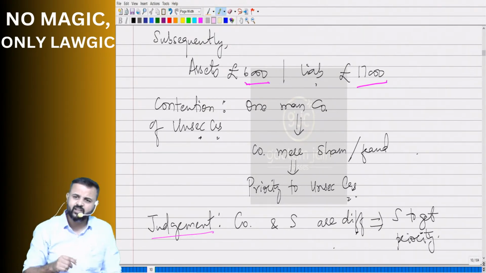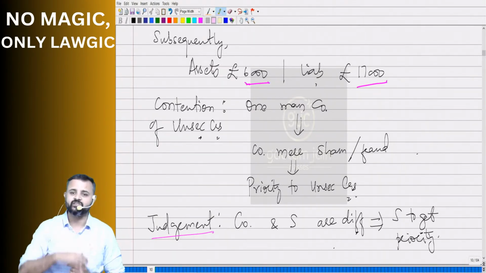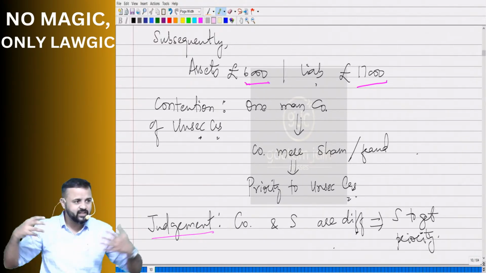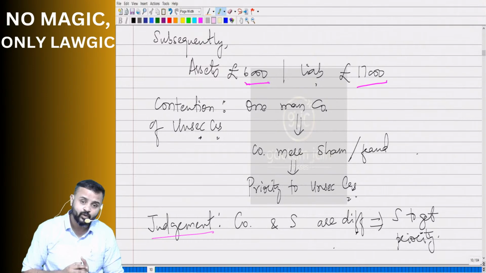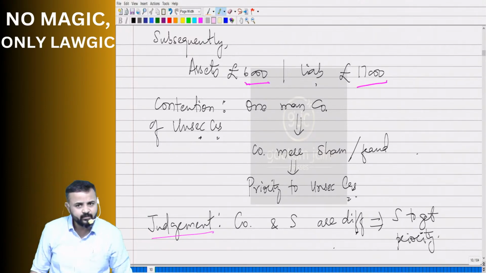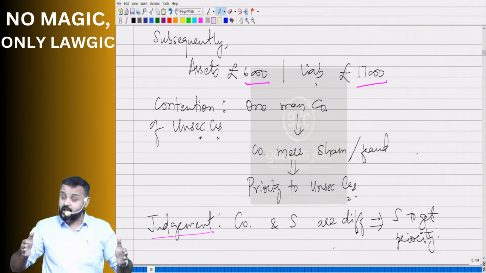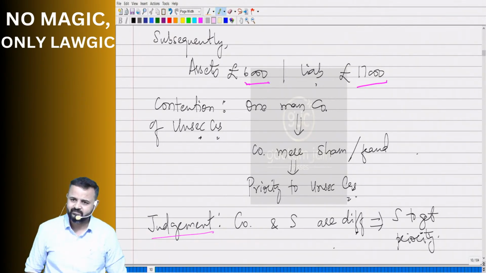Okay. And now you will say, sir, why didn't he file a case against those unsecured creditors? You have to question this. Because he had a fight with them? No, the company was anyways ready to give Salman. Then why did he go to court and file a case against the company and not against unsecured creditors? Can you tell me? Privity of contract. The contract is between Salman and Company Limited. There is no contract between Salman and unsecured creditors.